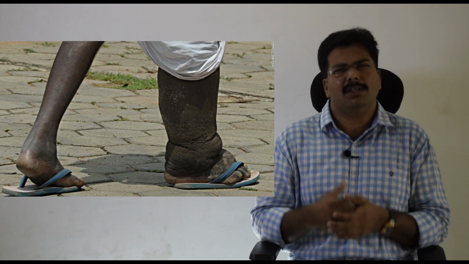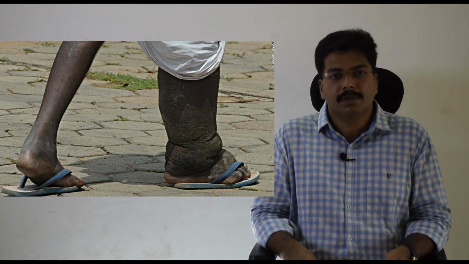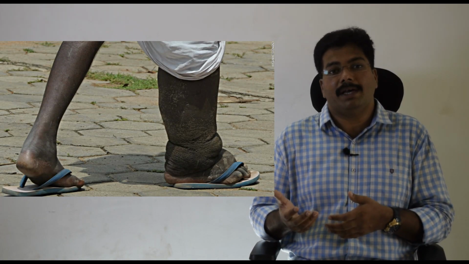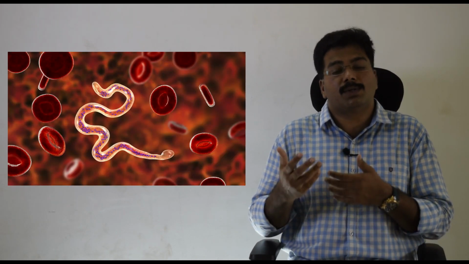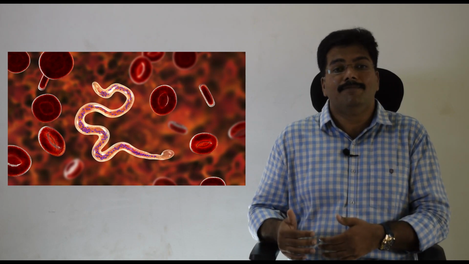The next disease spread through the mosquito, where the mosquito acts as a vector, is what we call elephantiasis. Elephantiasis is caused by a nematode worm. These nematode worms infect our lymphatic system. So the lymph nodes get infected, which causes swellings, and the leg becomes swollen.